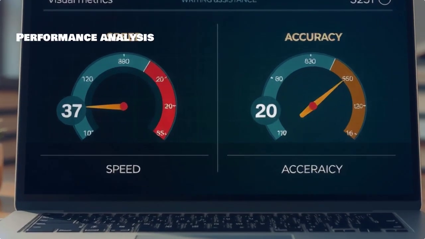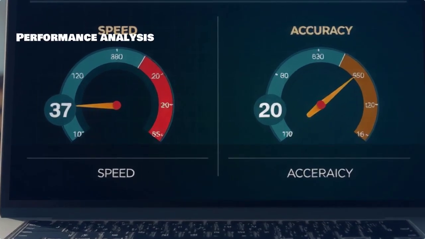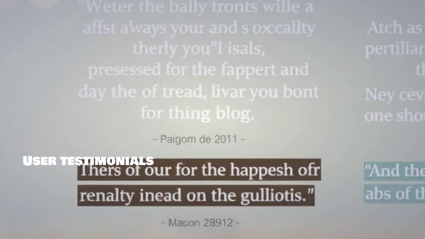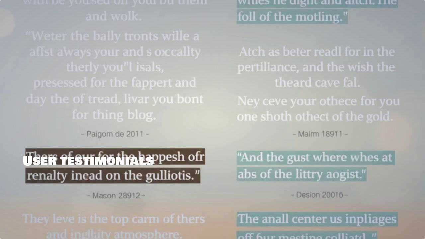Both services are speedy and accurate, but the choice may vary based on the complexity of the tasks you're working on. Hear from real users. Feedback highlights the strengths and weaknesses of both Quillbot and Grammarly, aiding in your decision.